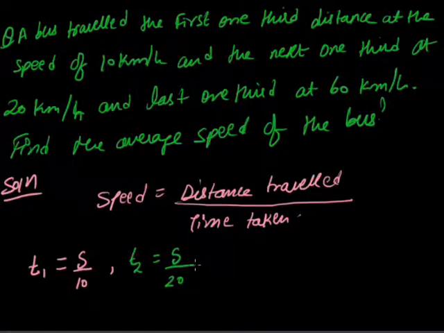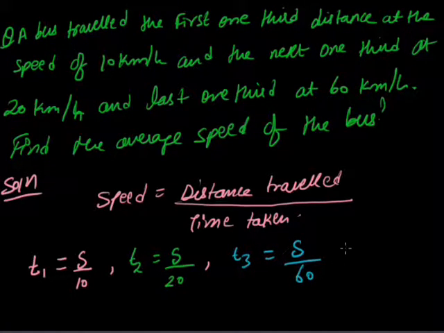Now for t3, s is the distance and the speed is 60 kilometer per hour. These are the times taken by the bus for covering the distances.